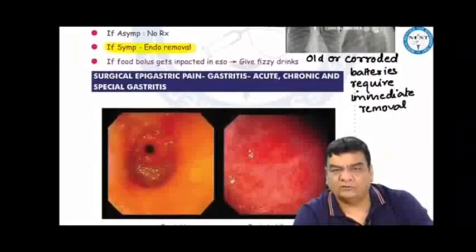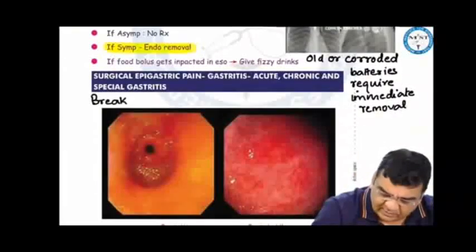So this is all about the story of thorax, what we have discussed. Now what we'll do is we'll take a break here and we will be back.